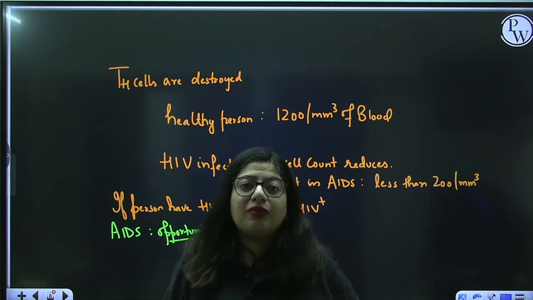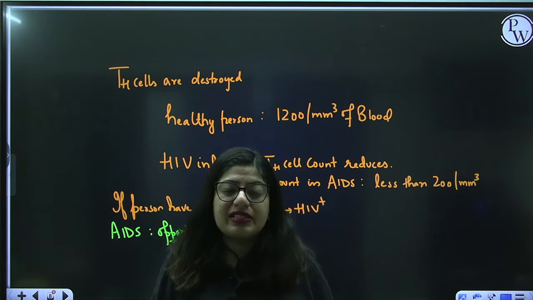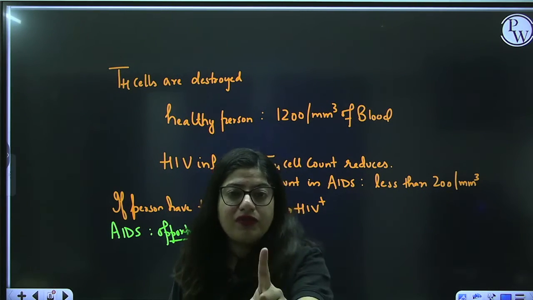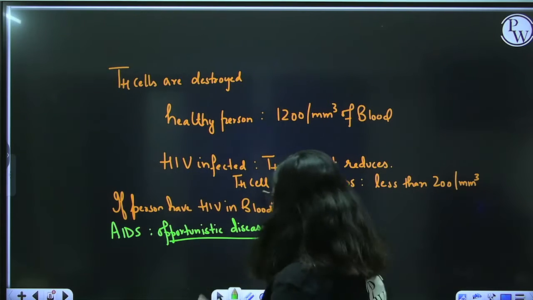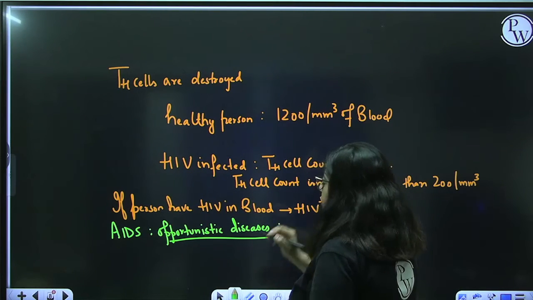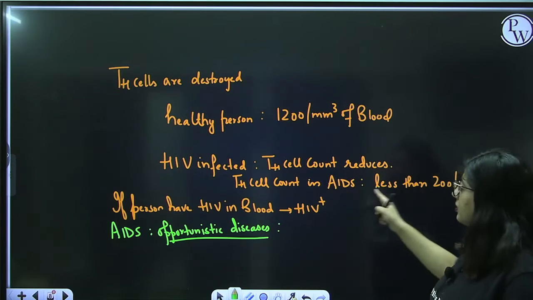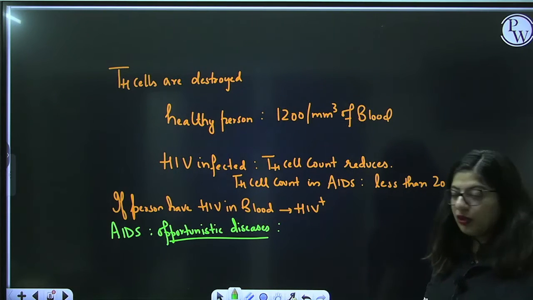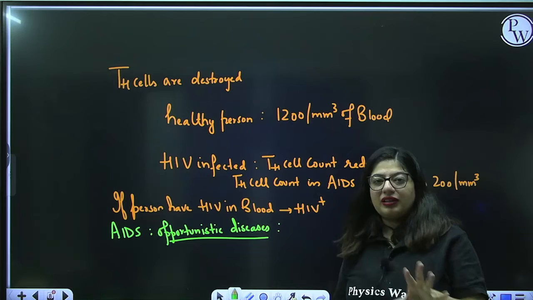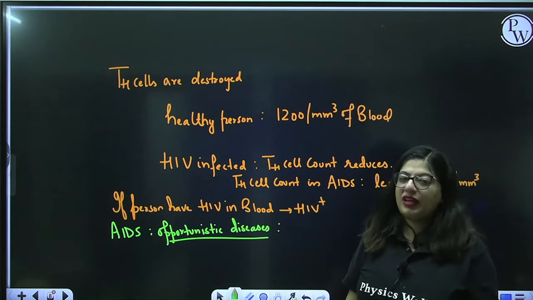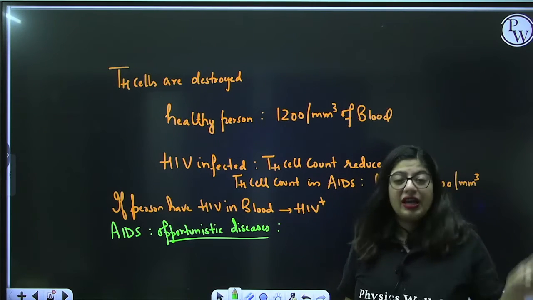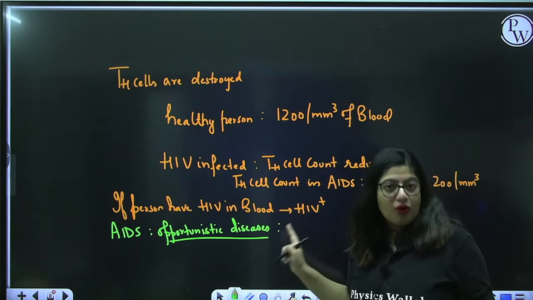At that time you start getting opportunistic diseases like fungal pneumonia. Now, we will say you have AIDS, right. So, during AIDS the person gets opportunistic diseases and the T helper cell count is less than 200 per mm cube, right. If a person has a better T helper cell count but has HIV, I will not call the person as having AIDS, I will say the person is HIV positive, fine.